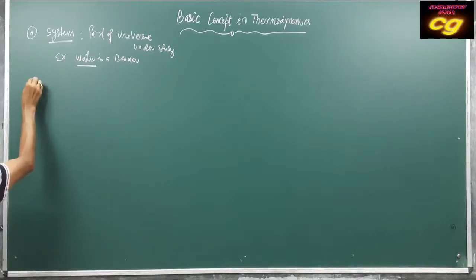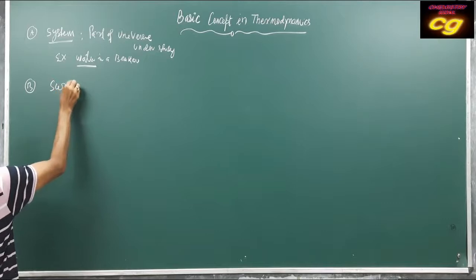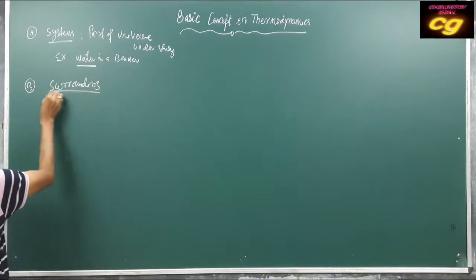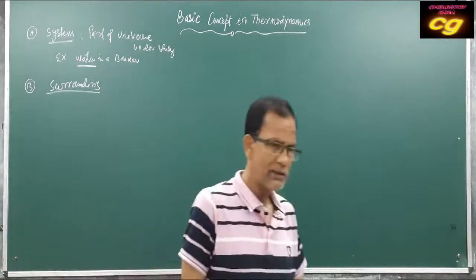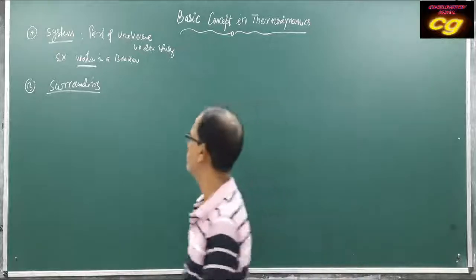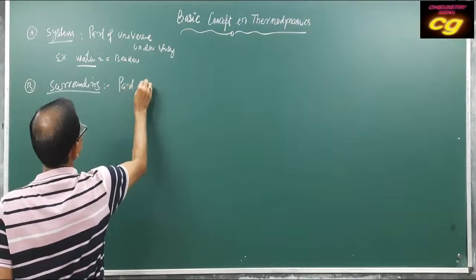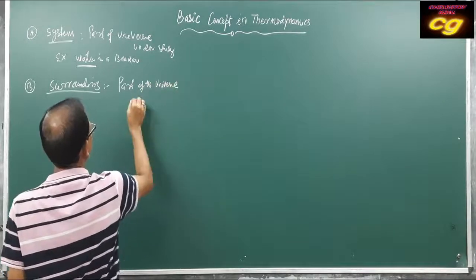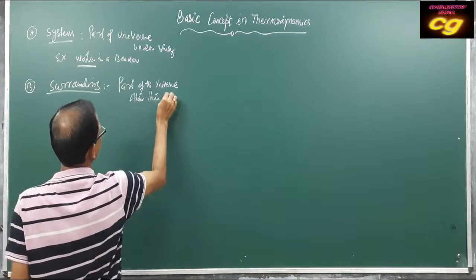What is meant by surrounding? Surrounding means the part of the universe other than system.